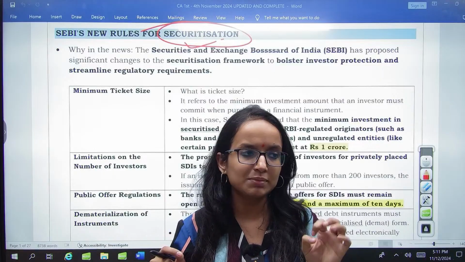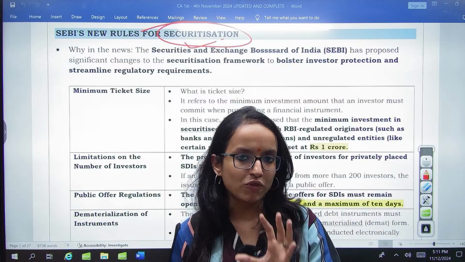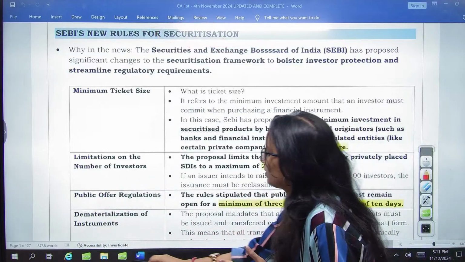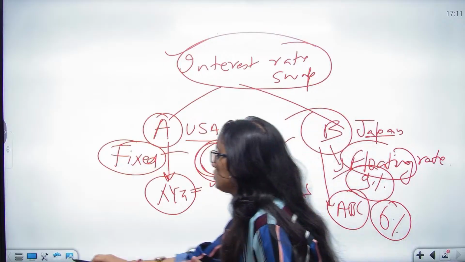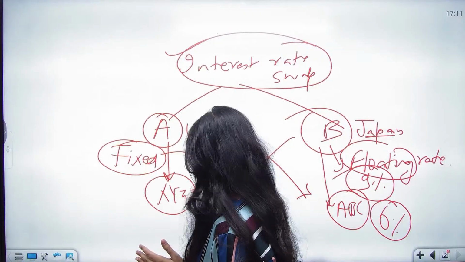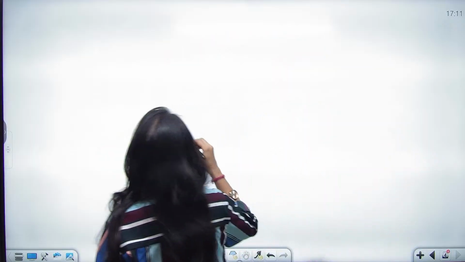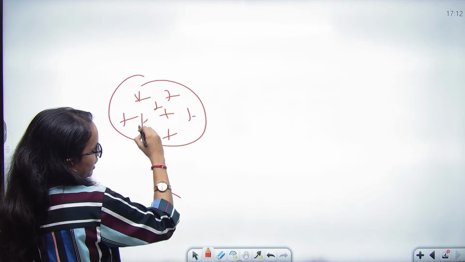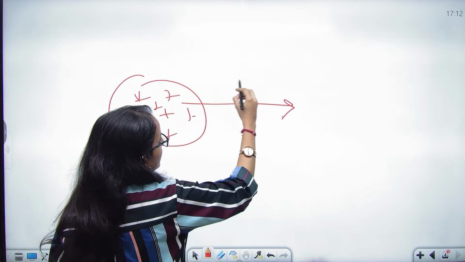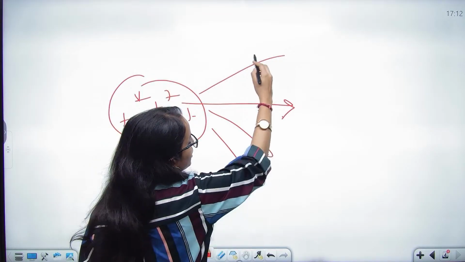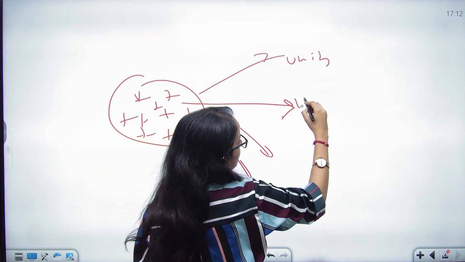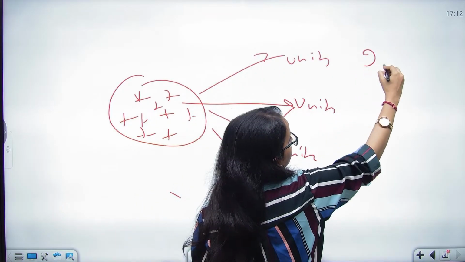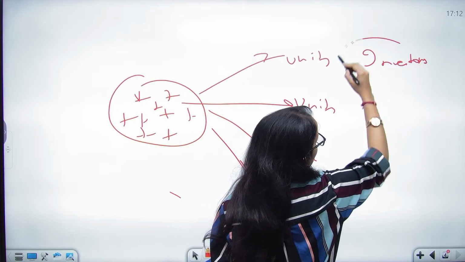So all those bad loans are clubbed together, and then they are formed as different units which different investors buy.